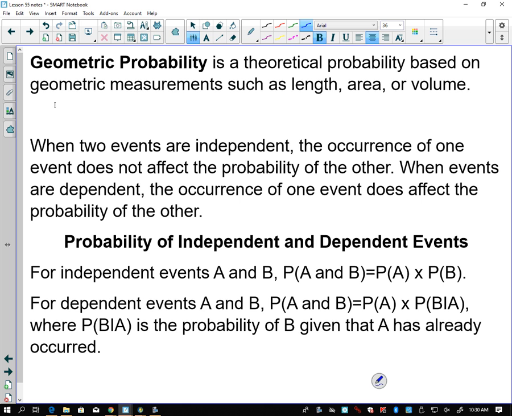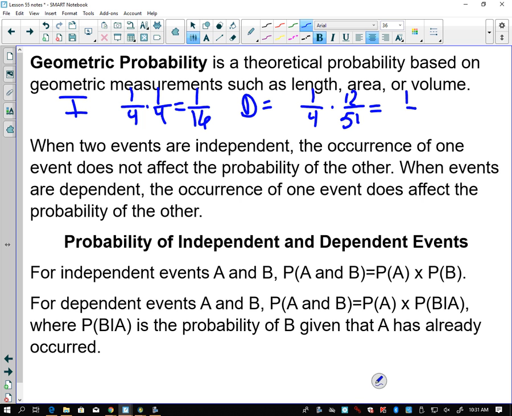So you're listening, independent for what we just talked about is 1/4 times 1/4 is 1/16, right? So probability of event A times the probability of event B. But when we talk about dependent events, we have 1/4 times 12 over 51.